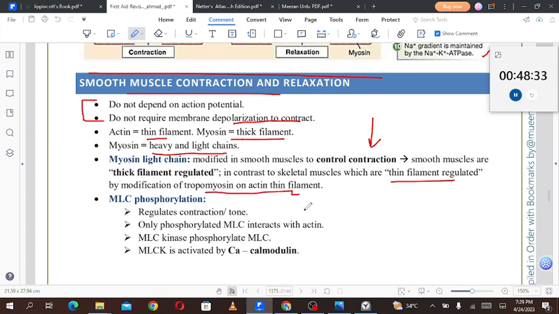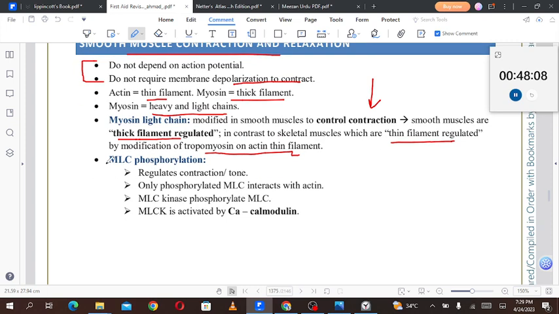So basically, in the skeletal muscle and the cardiac muscle, we were regulating the thin filaments, which are the actin filaments, by the tropomyosin. Over here, we are going to regulate the thick filament, which is myosin. So smooth muscles are thick filament regulated, while both striated muscles, cardiac and skeletal, were thin filament regulated.